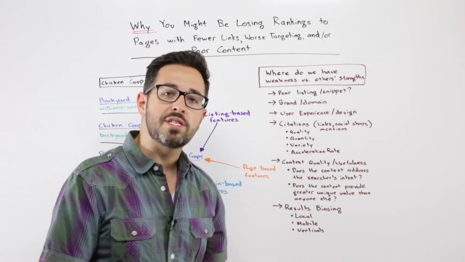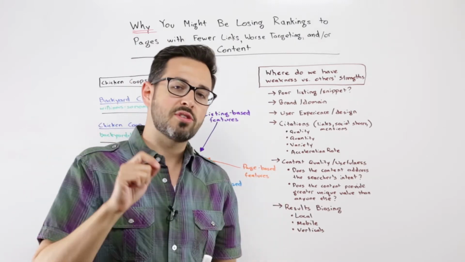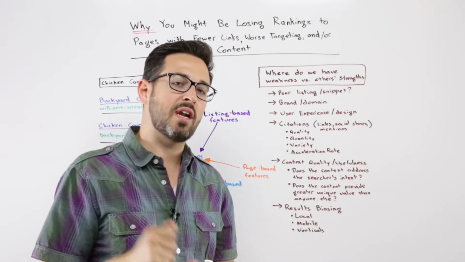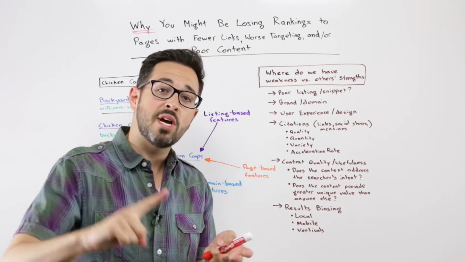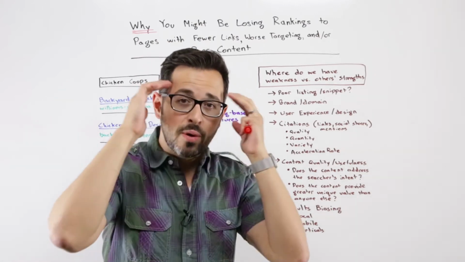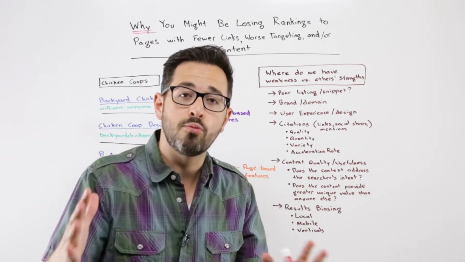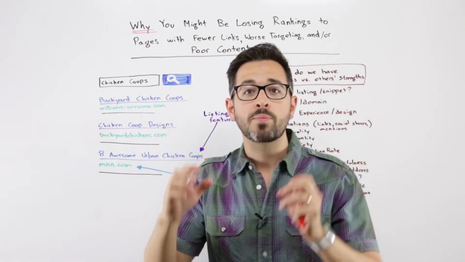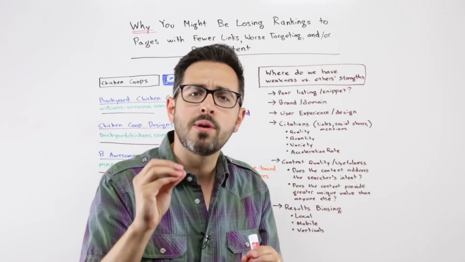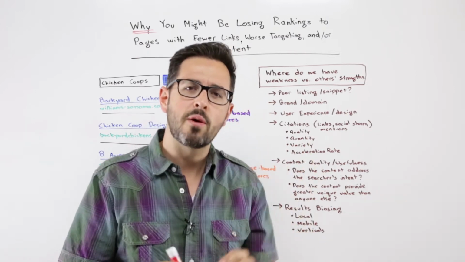Do I have a poor listing or a poor snippet? Is this something where out of all the listings on here, someone would want to click mine more than anything else? And that's a copywriting challenge, it's a creativity challenge, and it's an empathy challenge. We want to be inside people's heads. If we were to go and get a room full of 100 people who performed a search for chicken coops, and we asked them, what would make you click on a listing? What would inspire you to say, wow, that's what I want to see?